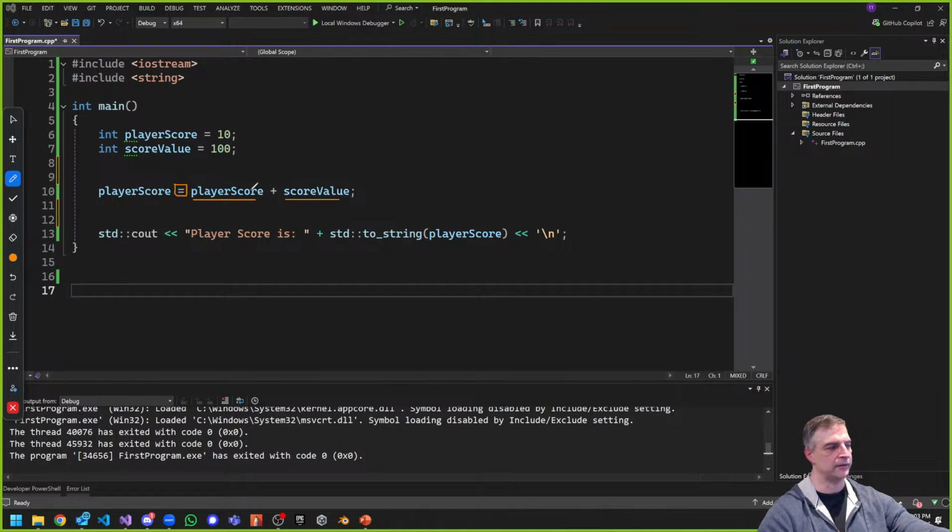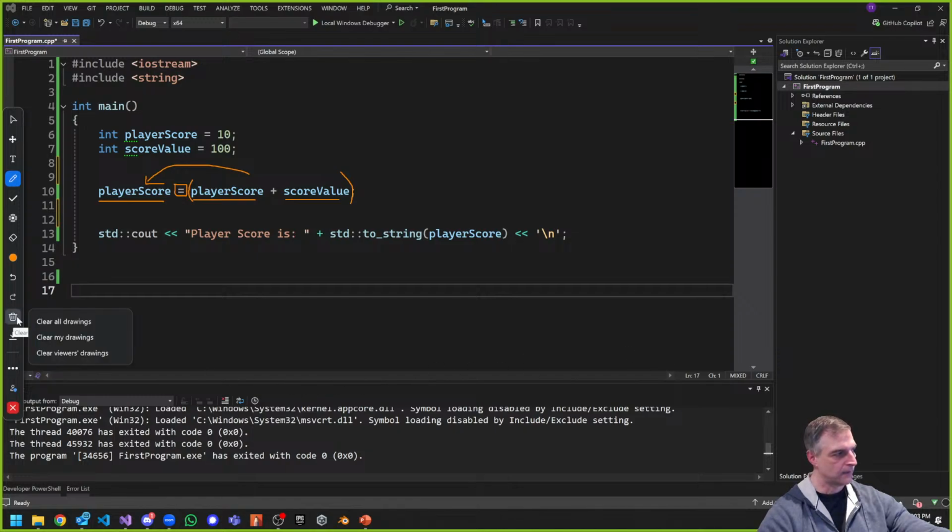If they were separate, I'd be doing something with those two things. But the equals operator is basically saying: take whatever's on this side here, assign it this whole value, whatever it's going to be, and just replace whatever's inside player score with whatever's on the right-hand side. That's what I'm really doing, right? That's what I want to do.